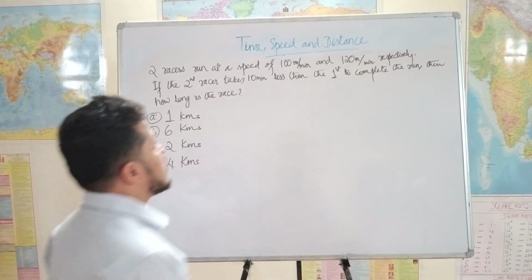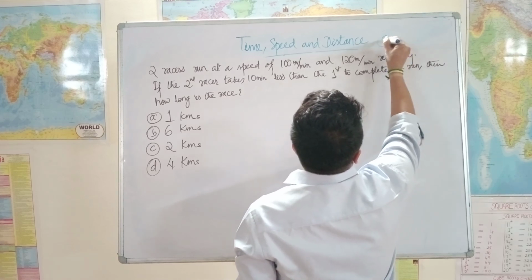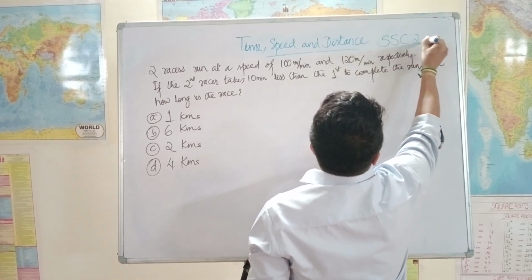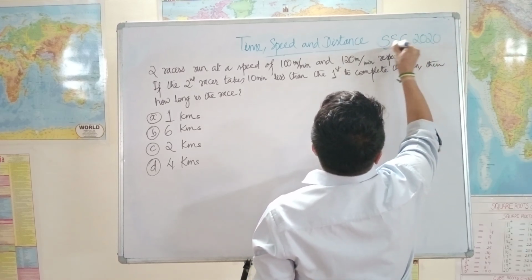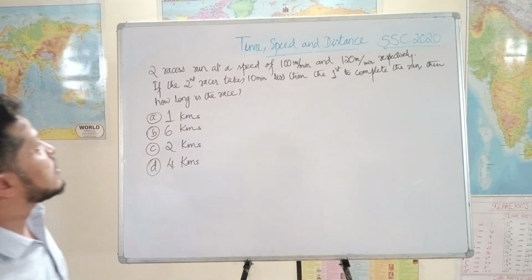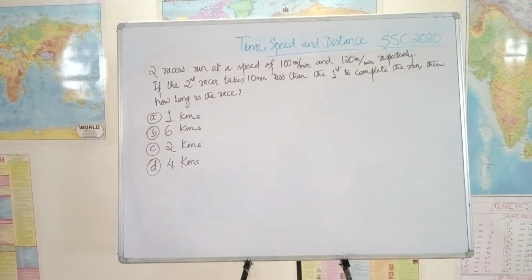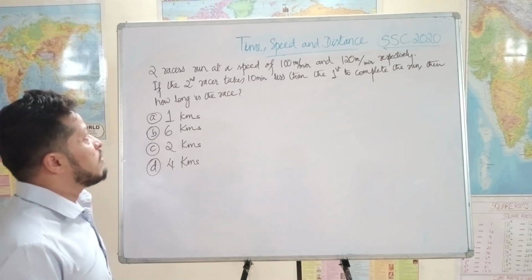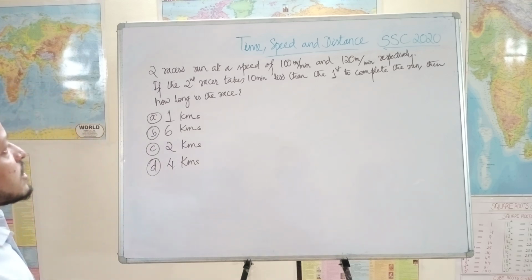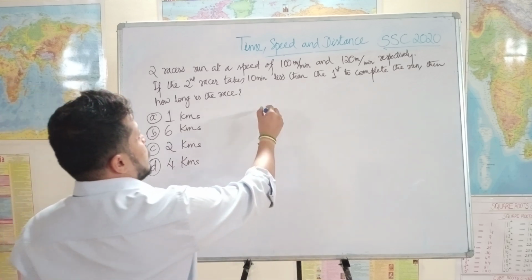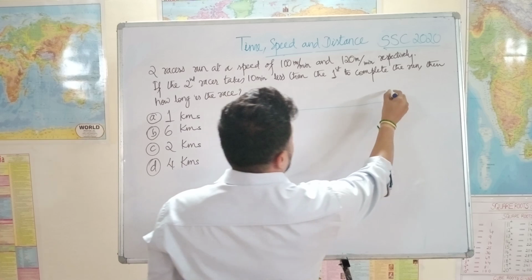Okay, we have another SSC 2020 question. Two racers run at a speed of 100 meters per minute and 120 meters per minute respectively. If the second racer takes 10 minutes less than the first to complete the run, then how long is the race? See, here also the distance is same.